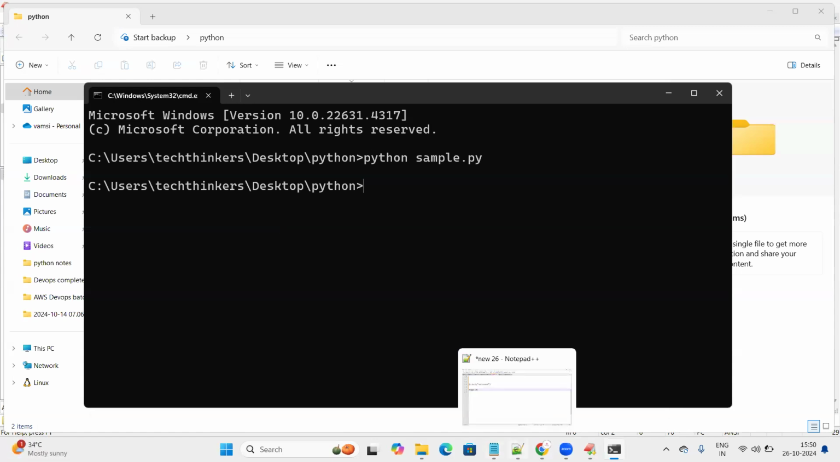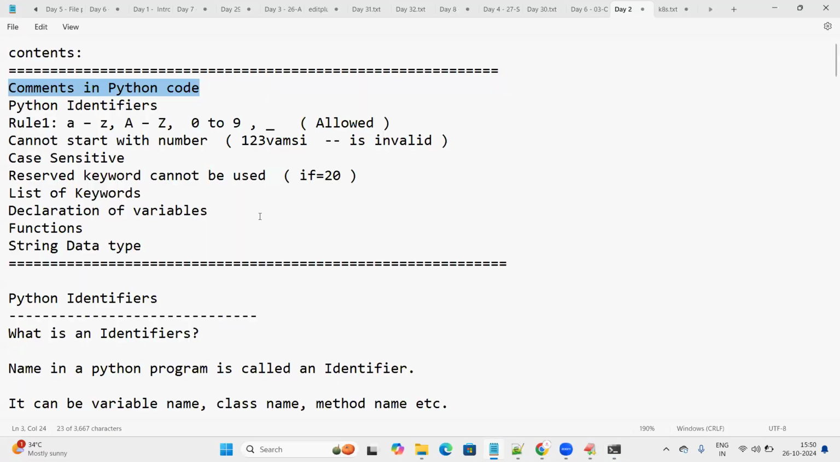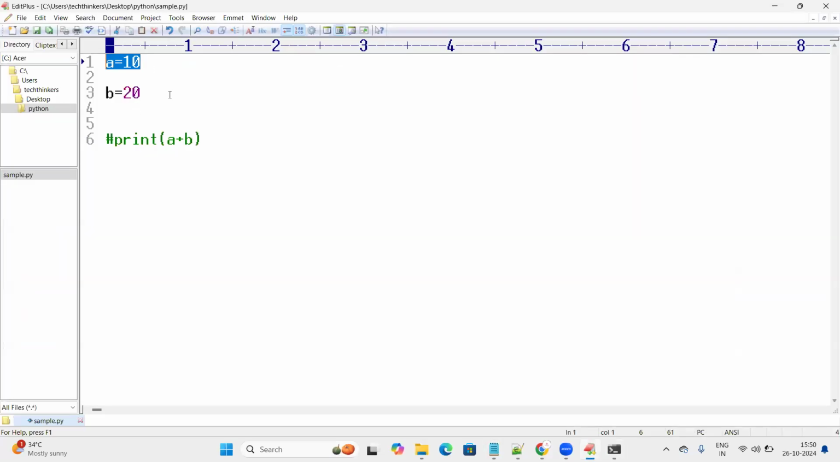What is the reason we are not getting any output? Because we have commented it. You can see here, we commented it. A is equal to 10 and B is equal to 20. While trying to print this, I am just using the print statement, print A plus B. And if I want to comment anything, here, I'm just keeping the hash symbol.